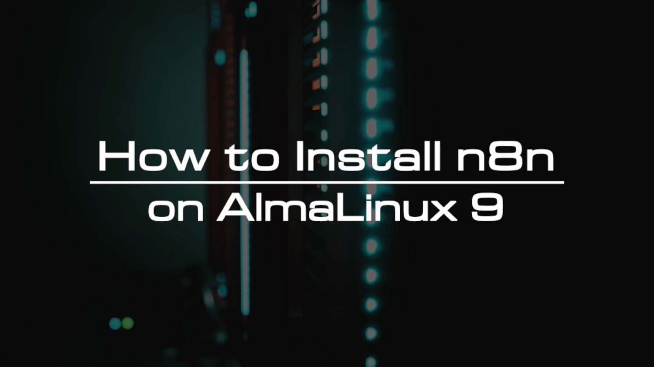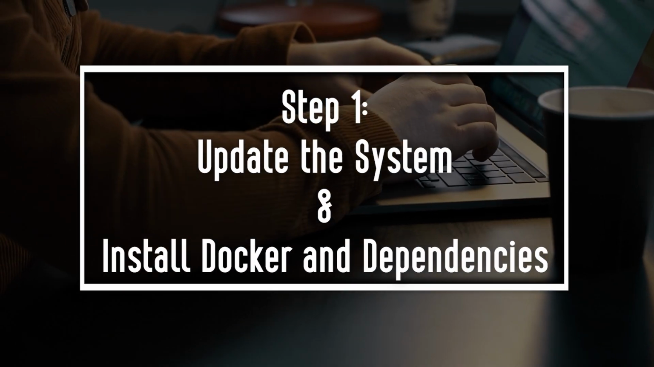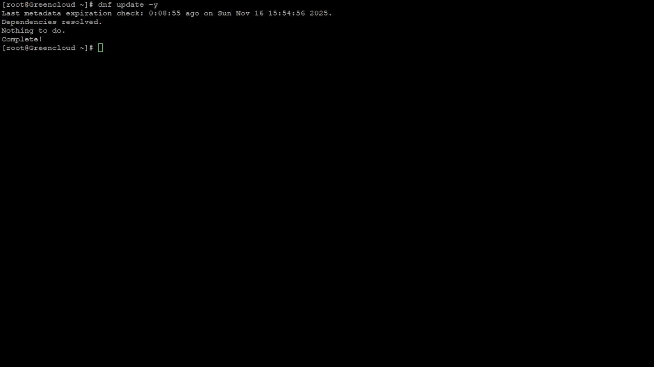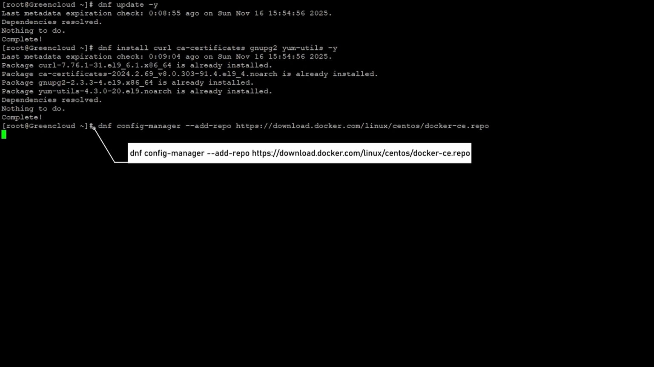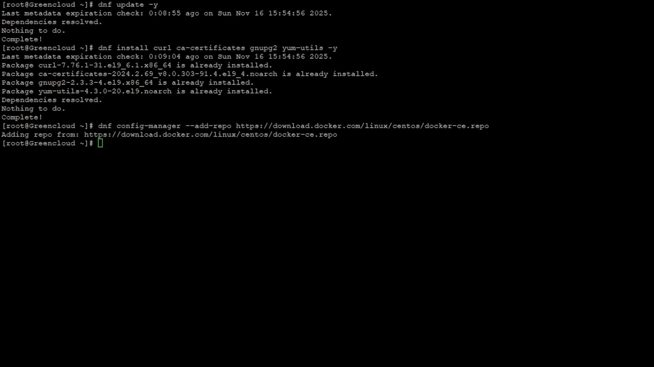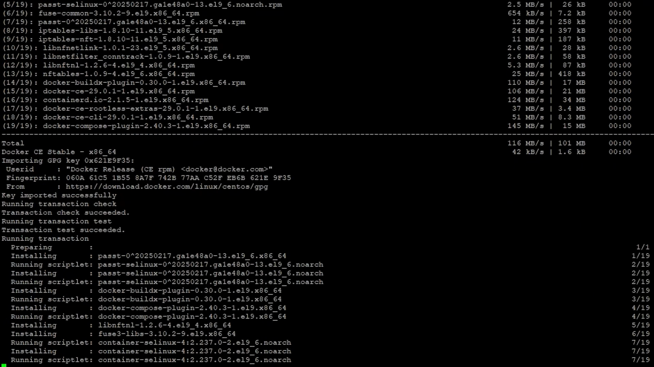Today, we will show you how to install n8n on AlmaLinux 9. First, update all system packages. Next, install required packages. Continue to add the Docker repository. Install Docker and Docker Compose plugin. Then, enable, start Docker, and verify installation.